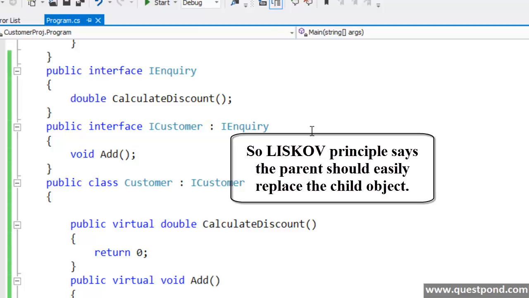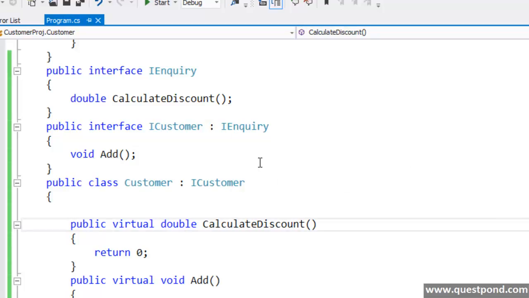So we did the single responsibility principle, we did the open close principle, we did the Liskov principle. Now the next thing is I. The Liskov principle says that the parent class should be able to replace the child class objects easily. There shouldn't be any confusion. In case the child class objects are not replaced easily, that means those child class objects don't belong to that inheritance hierarchy, and probably you need to create a new entity like what we did, creating an inquiry object altogether.